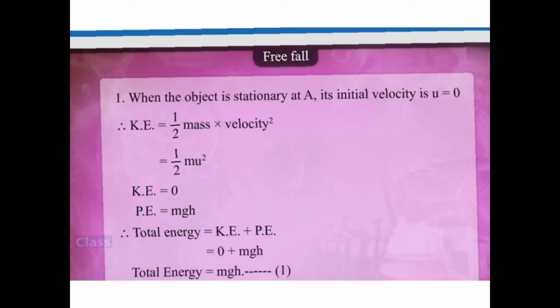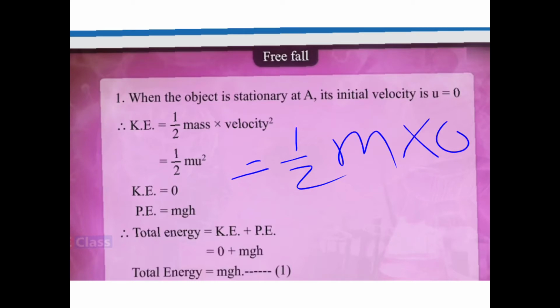But what is v here? Velocity here is u, and u is 0. So half into m into 0 will be 0. So kinetic energy at point A is 0.